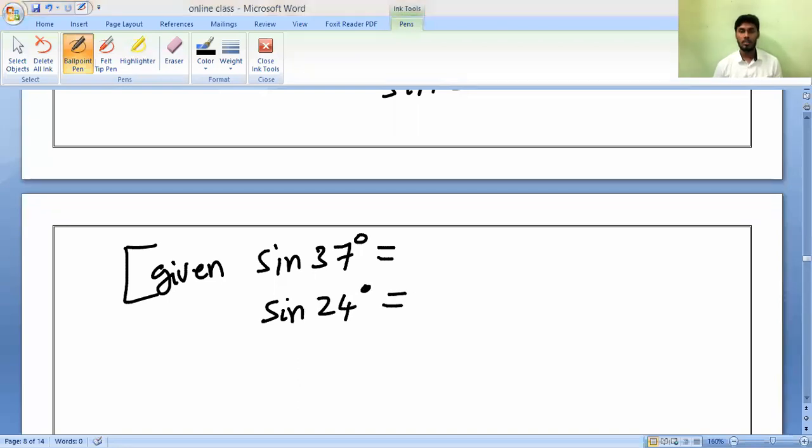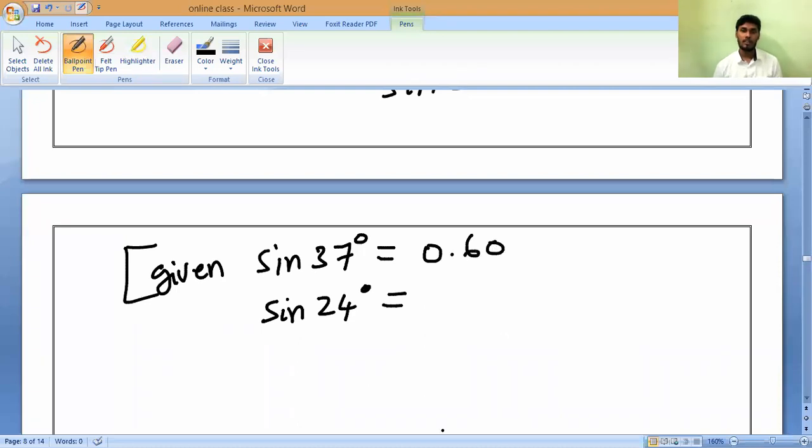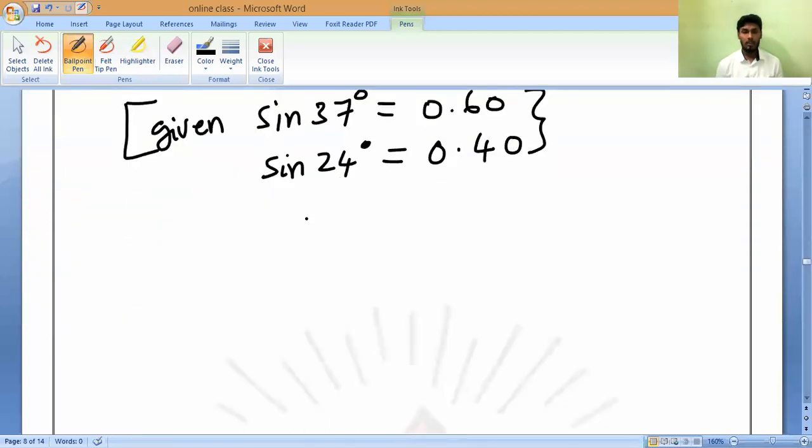Sin 37 is equal to 0.60. Sin 37 is 0.60. Same way, sin 24 value is 0.40. So now substitute these values and find the refractive index of glass, please, fast.